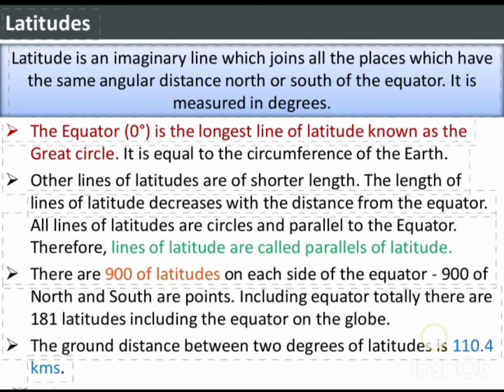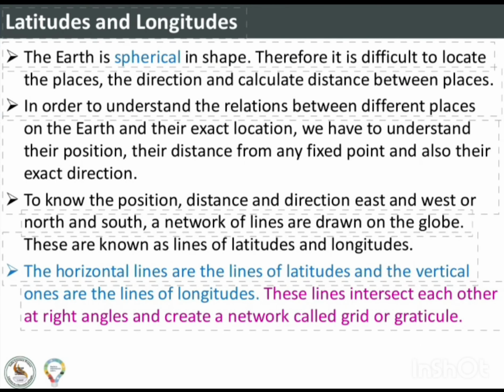There are 90 degrees of latitudes on each side of the equator. 90 degrees north and south are points, including the equator. Totally, there are 181 latitudes, including the equator, on the globe. The ground distance between two degrees of latitudes is 110.4 kilometers.